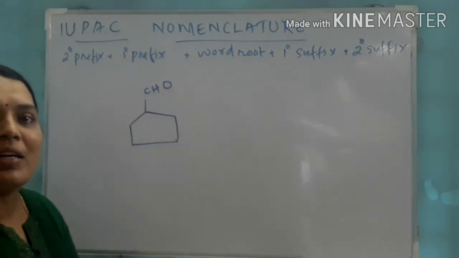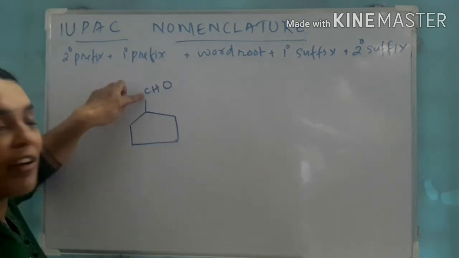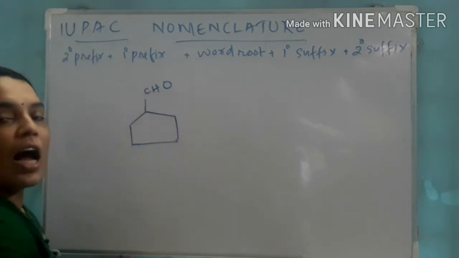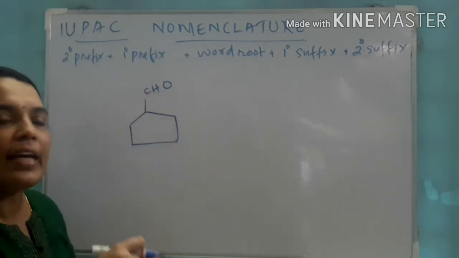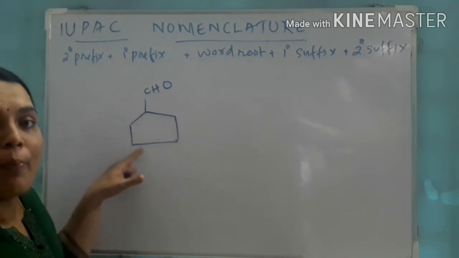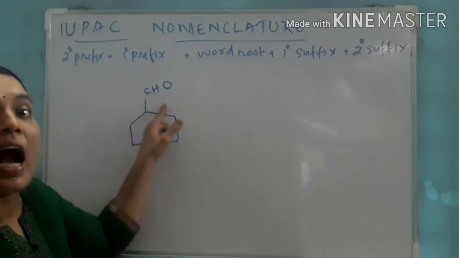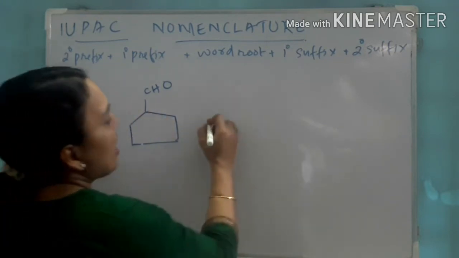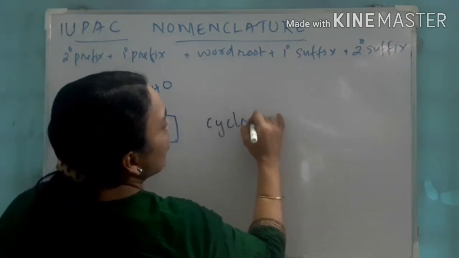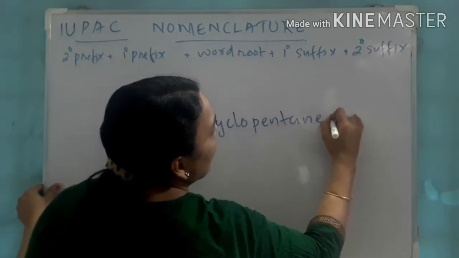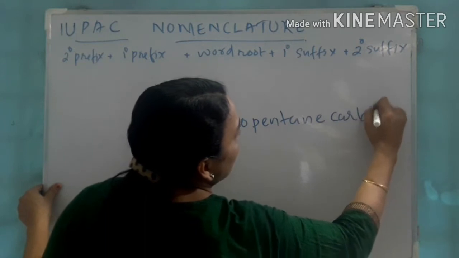Then what about this one? Again, a functional group with a carbon-containing functional group. We can't include that carbon in the parent chain. So again the name becomes cyclopentane carbaldehyde.